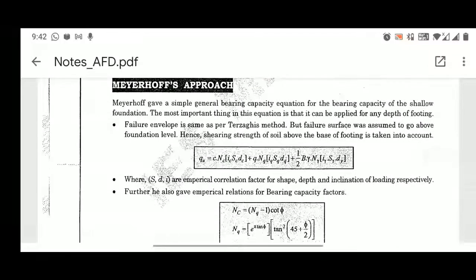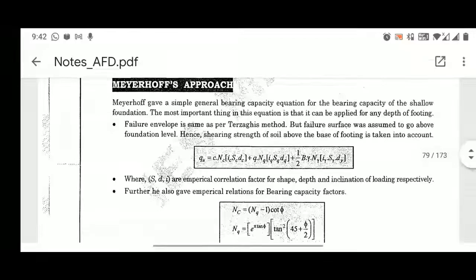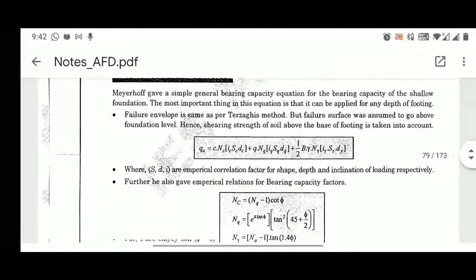Terzaghi's was given for granular soil. Skempton's is applicable for cohesive soils. Meyerhof's is applicable for all depths of footing, so you can use it for shallow as well as deep footings. The failure envelope is the same as per the Terzaghi method, but the failure surface was assumed to go above the foundation level. Hence, the shearing strength of soil above the base of footing is taken into account.